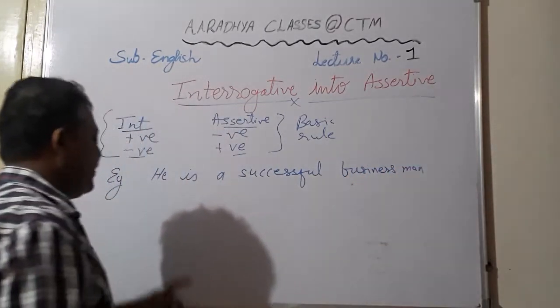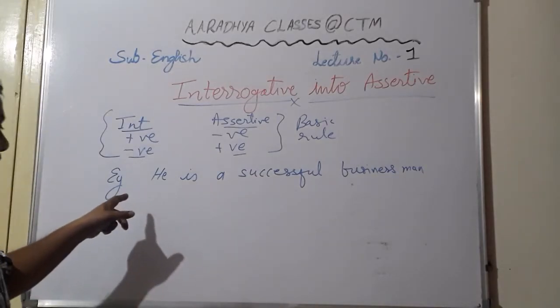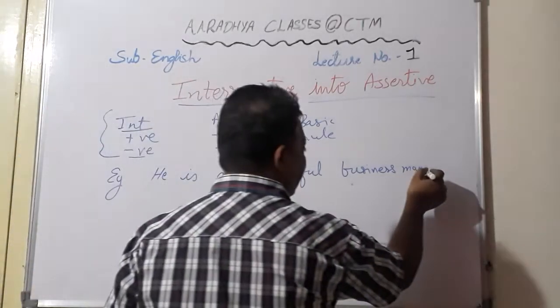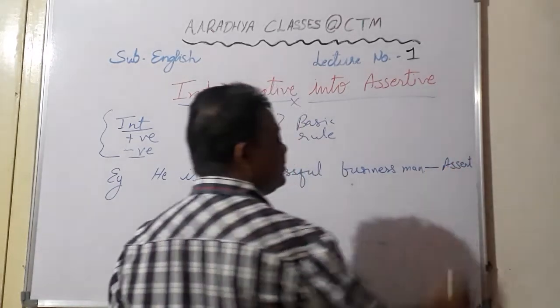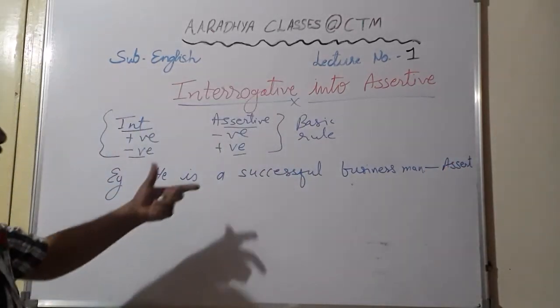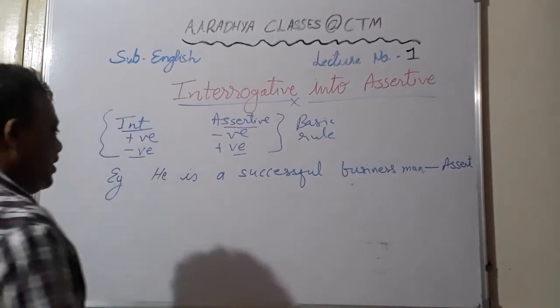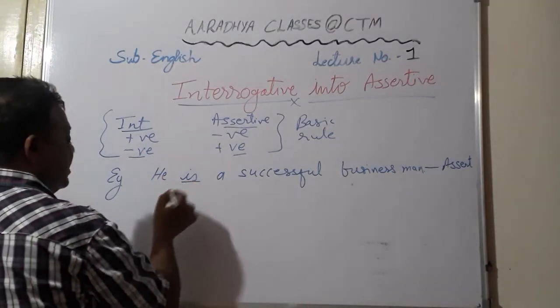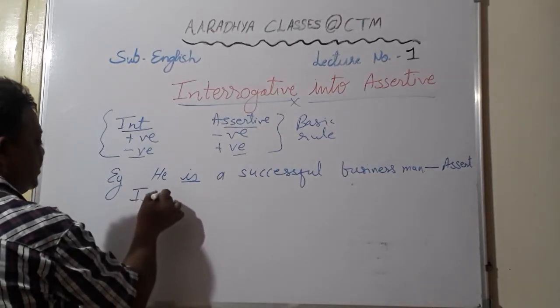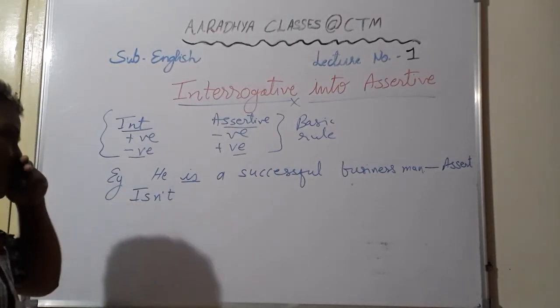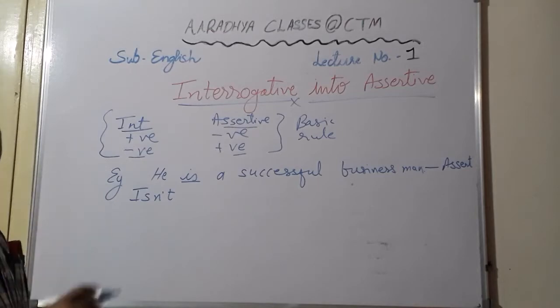Now students, when you look at this sentence, you see it begins with the subject and ends in full stop. From that you can make out that this is what? An assertive sentence. When you have to convert it into interrogative, this helping verb is already given. Same you are supposed to bring front. Now this will be the pattern for most of the sentences where helping verb is given.